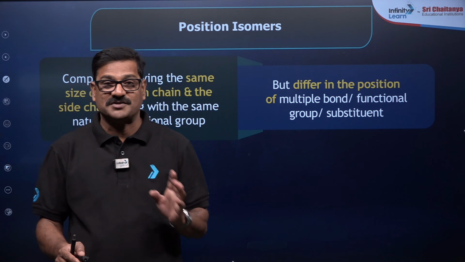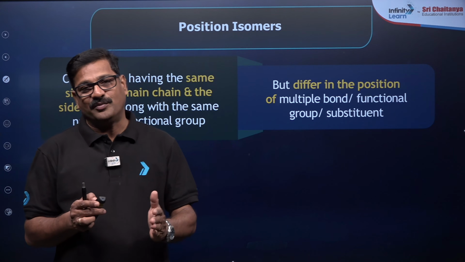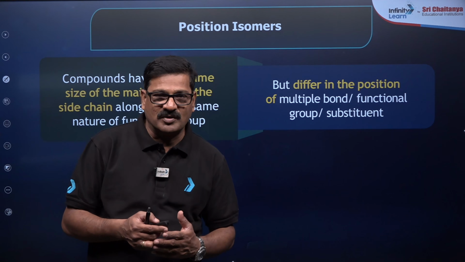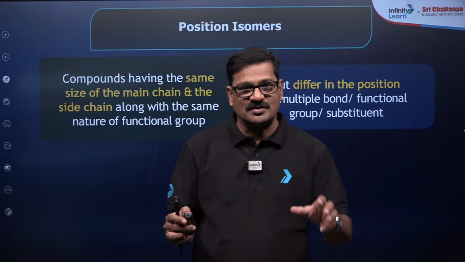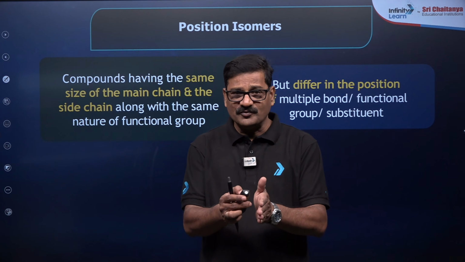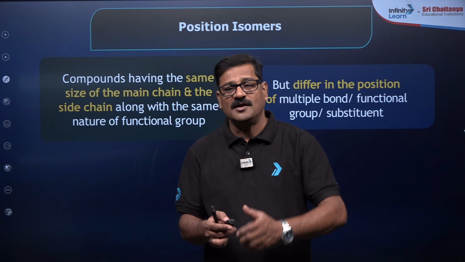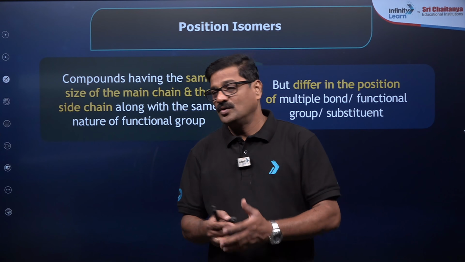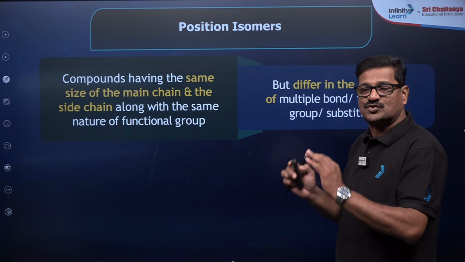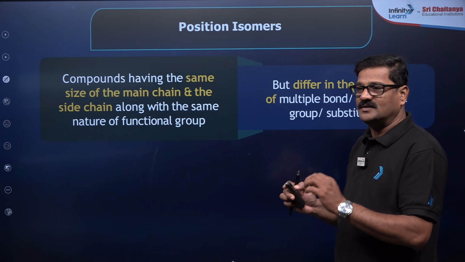The condition is the same carbon chain, but they differ in the position of the locant. This locant could be the position of the double bond. This locant could be the position of an atom. This locant could be the position of the functional group that is attached to the parent chain. So you can see the carbon skeleton should be the same, and they differ in the locant.